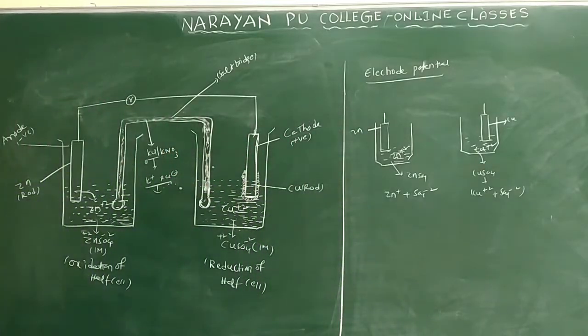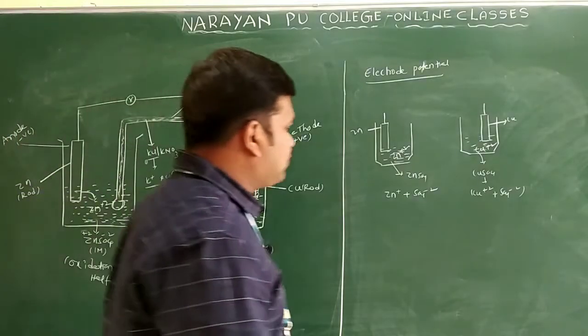So we will write the definition of electrode potential, which means the potential difference between electrode and the electrolyte.